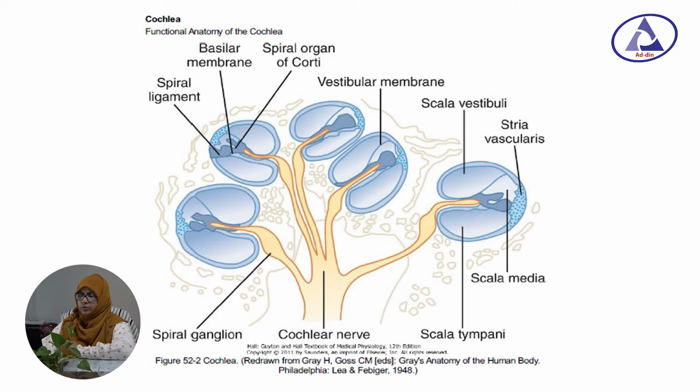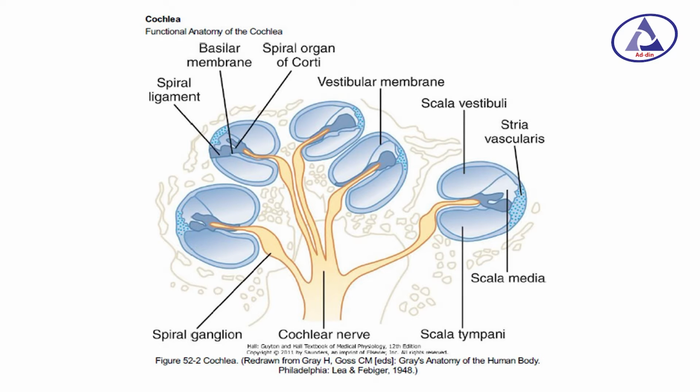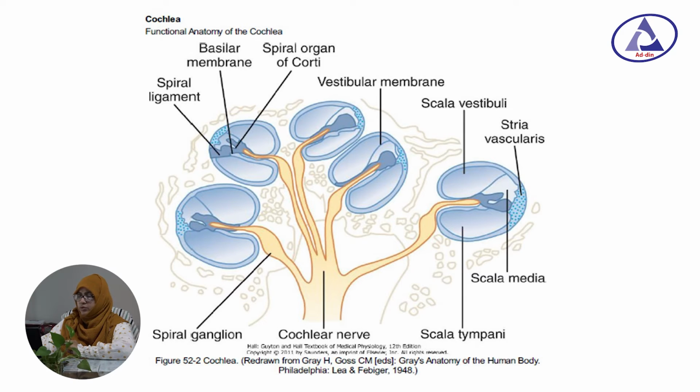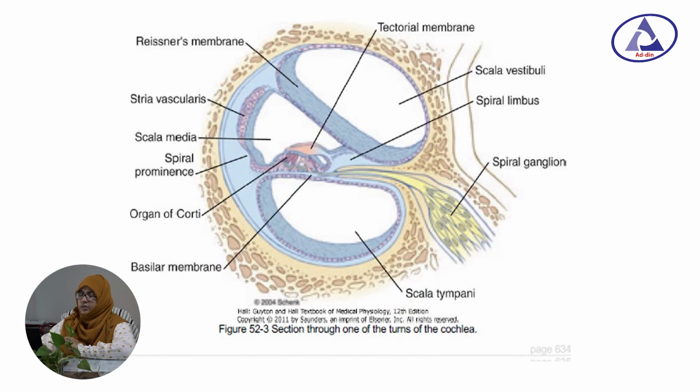This figure shows the cross section of the cochlea. You can see the cochlea contains fluid and three chambers: scala vestibuli, scala media and scala tympani. The fluid in the vestibuli and tympani is called perilymph, and the fluid in the scala media is called endolymph. There is another figure. You can see the detailed structure of the cochlea.